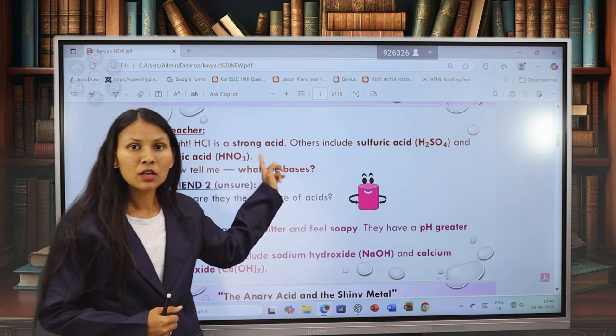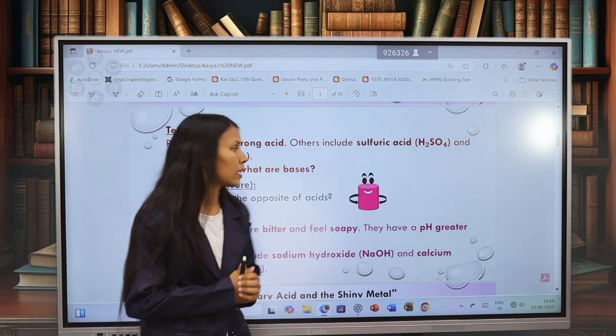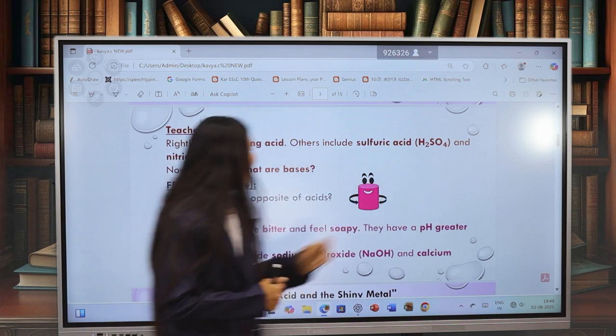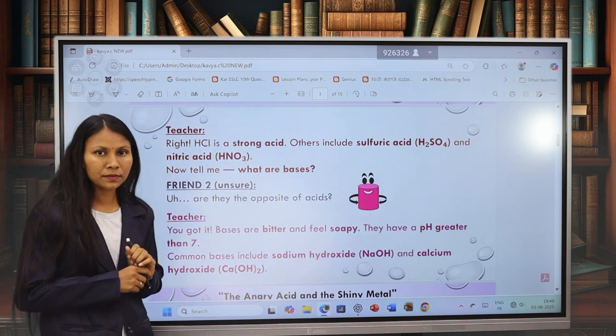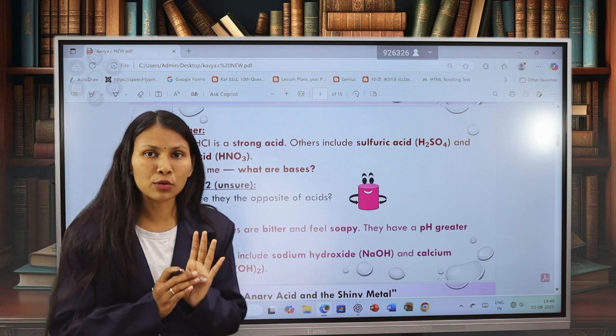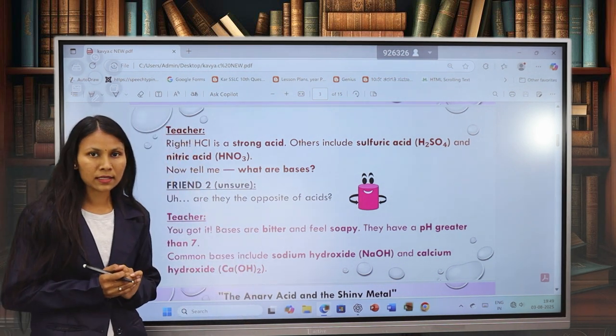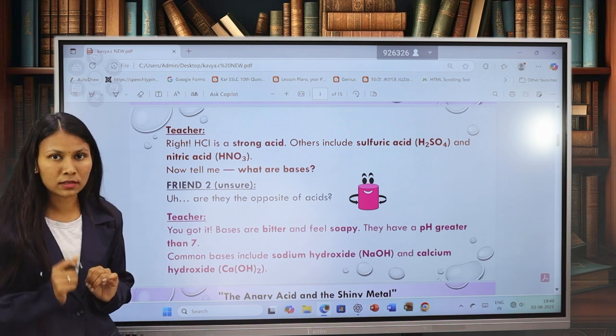Others include sulfuric acid, that is H2SO4, and nitric acid. So these are all laboratory acids, hydrochloric acid, sulfuric acid as well as nitric acid, and these are all strong acids.